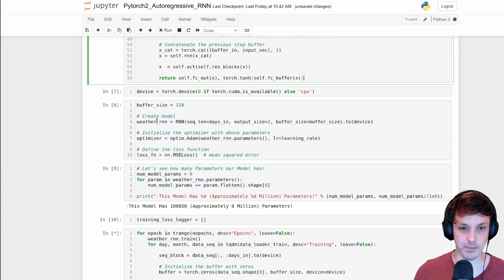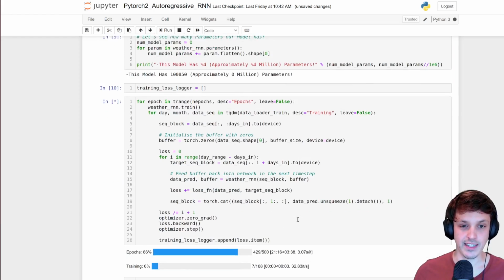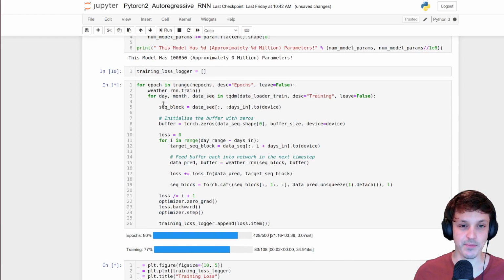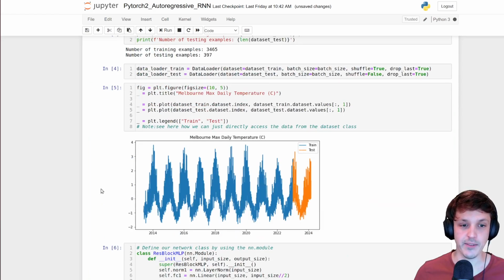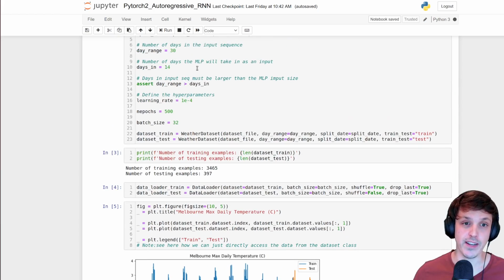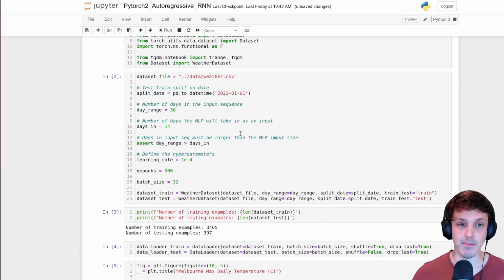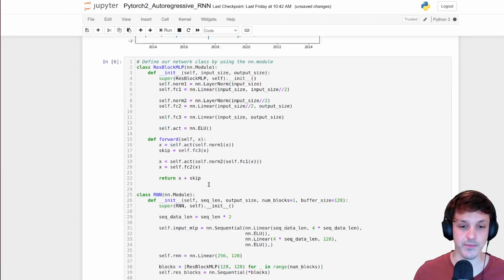So everything else is pretty similar. The only difference here is that we have this new buffer in our training regime. So again, everything else is pretty much the same except for this buffer now. As I mentioned, we're going to initialize it with zeros. So we're going to still pick some random point in our training data, and we're only going to use 30 days, but we're going to be able to make a prediction of all the previous days because of that summary we're providing ourselves.